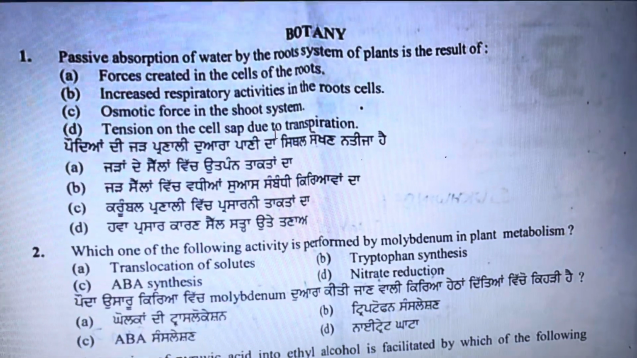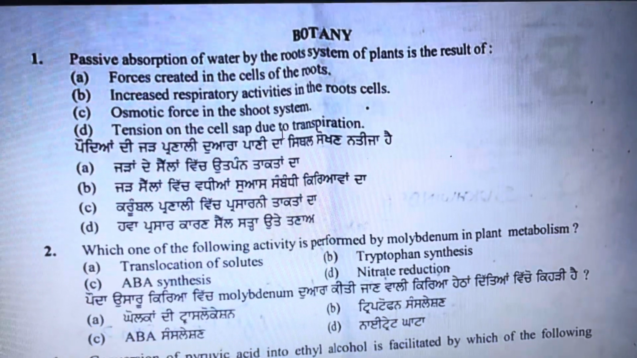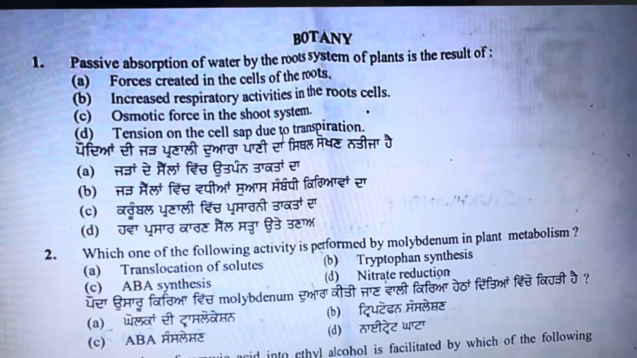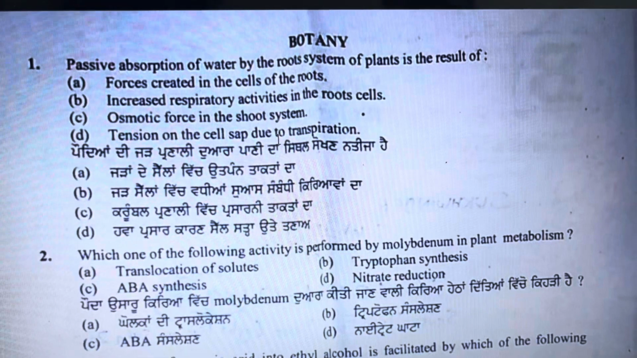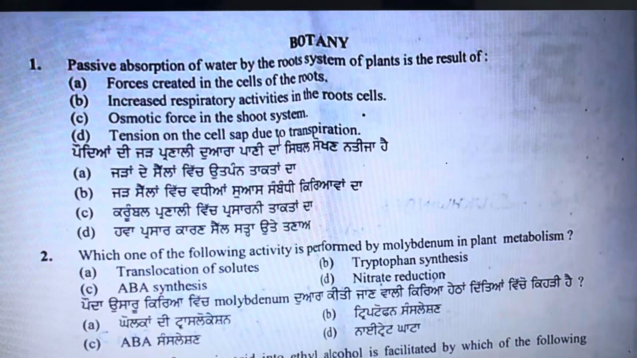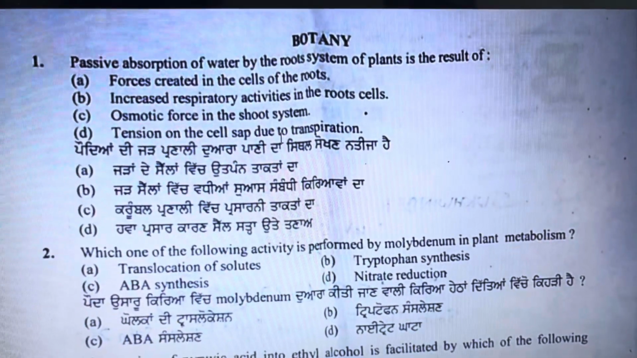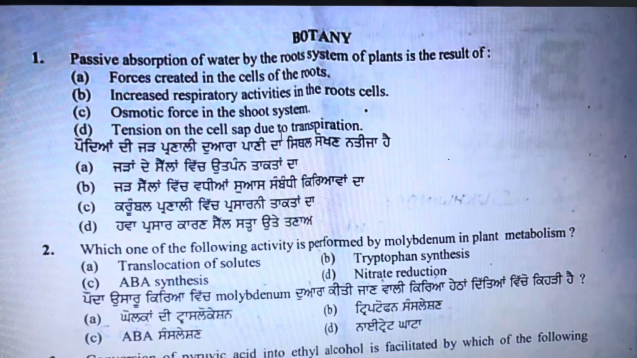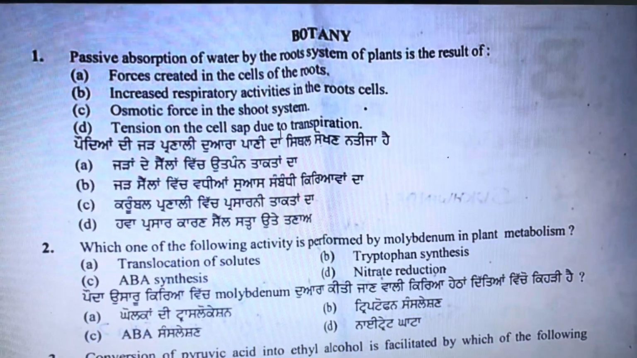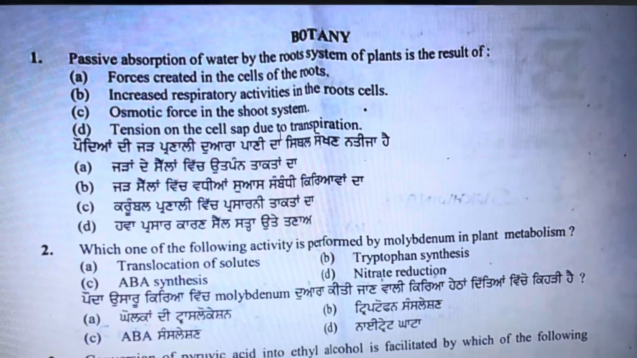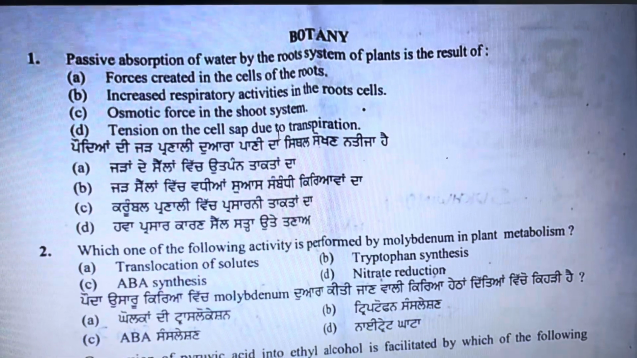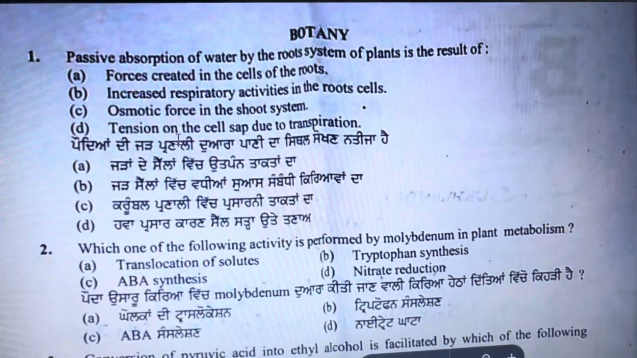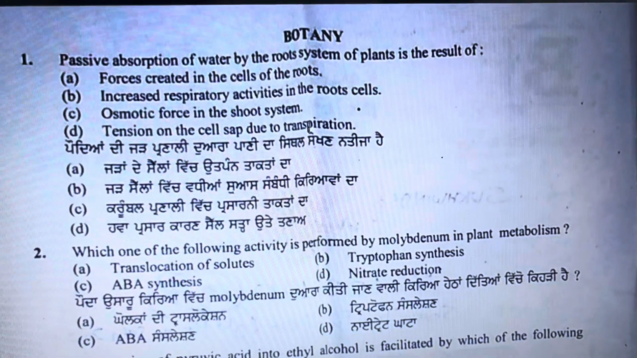So passive absorption means ATP is not needed, and the absorption is due to some forces that exist between the water molecules. So that is due to the option D, tension on cell sap, especially due to transpiration pull.